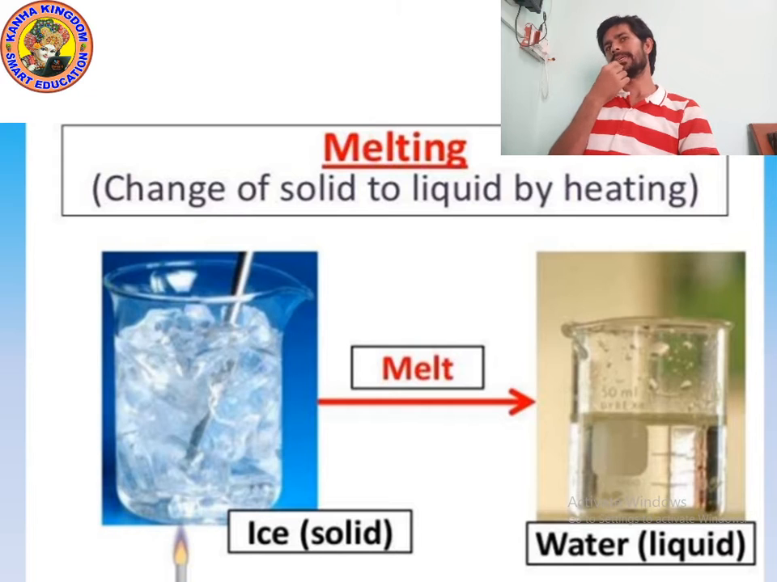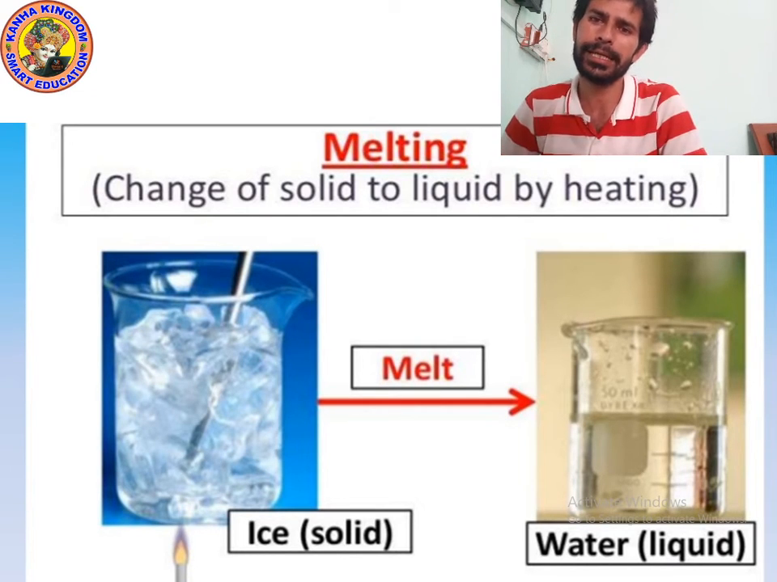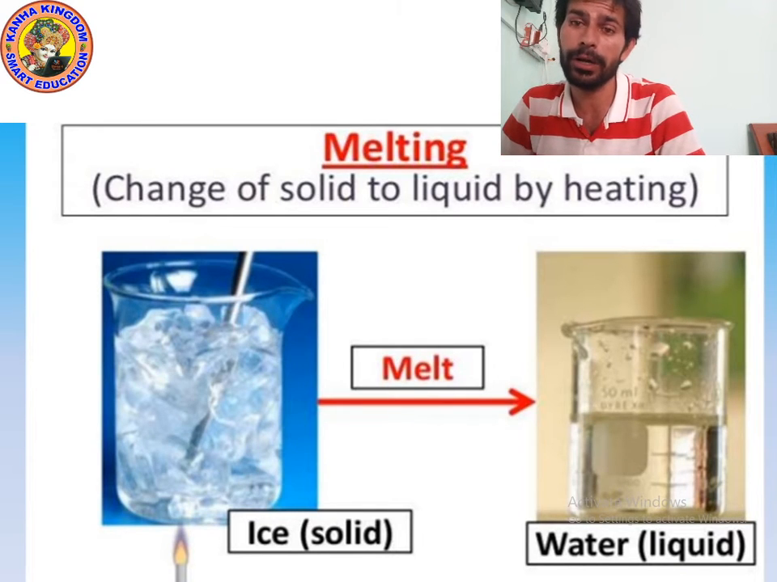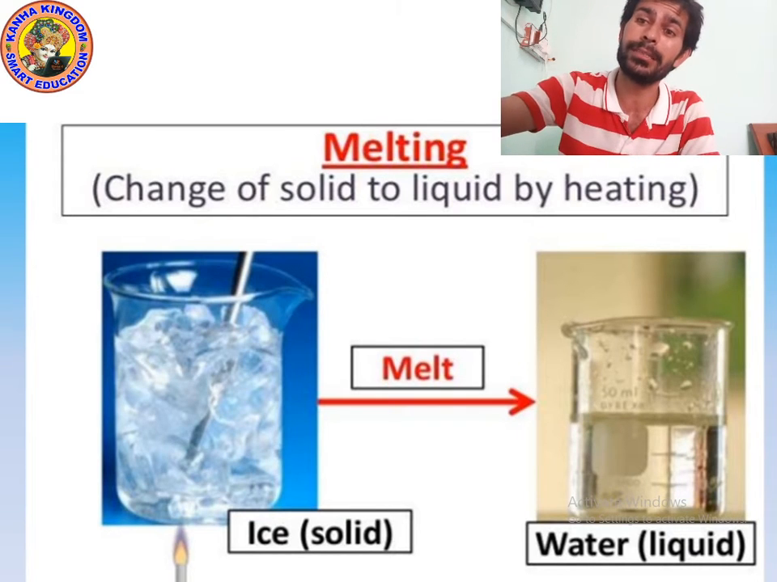So kids, you can see melting. I hope that you understood what melting is. The process of changing solid to liquid by heating is called melting. For example, ice melts into water. Now let's move on to the next point.